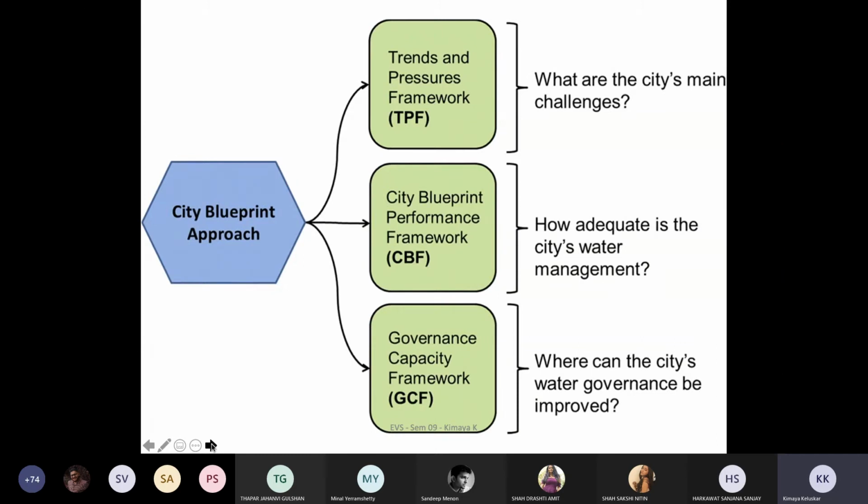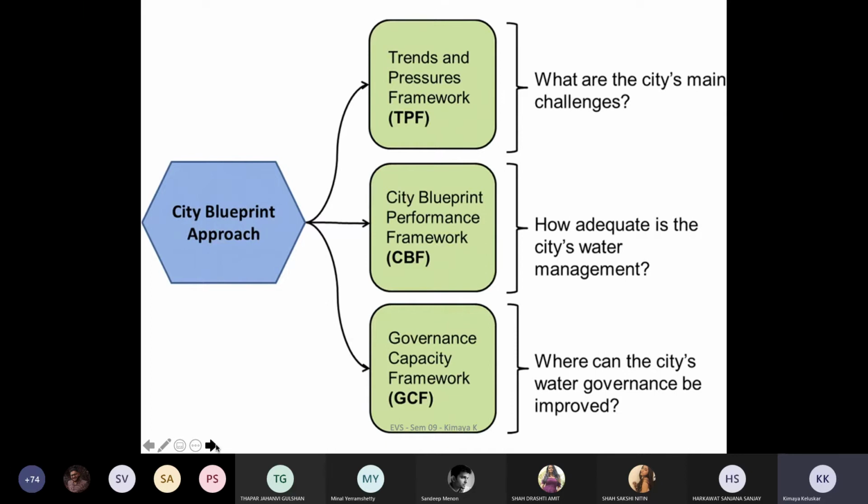Then the governance capacity framework: where can the city's water governance be improved? For example, in India, no one knows the owners of the river. It's definitely the central government, but when you go into the cities, whether Kanpur, Delhi or Mumbai, there should be an administrative guideline for managing these kinds of water ecologies.